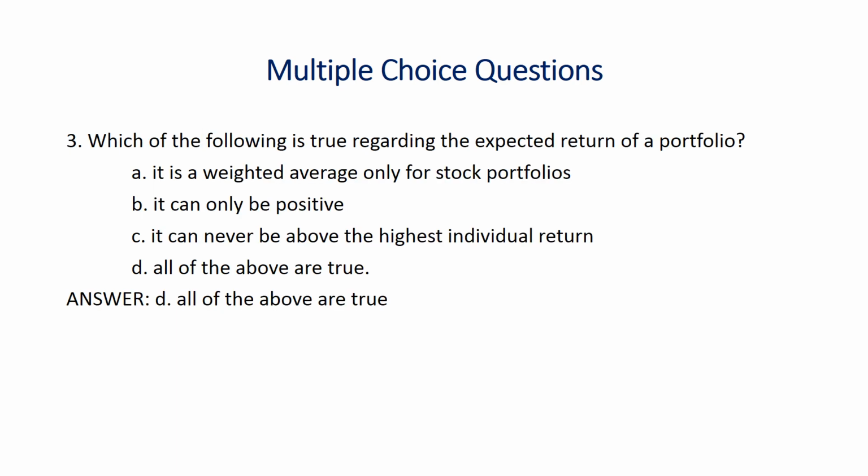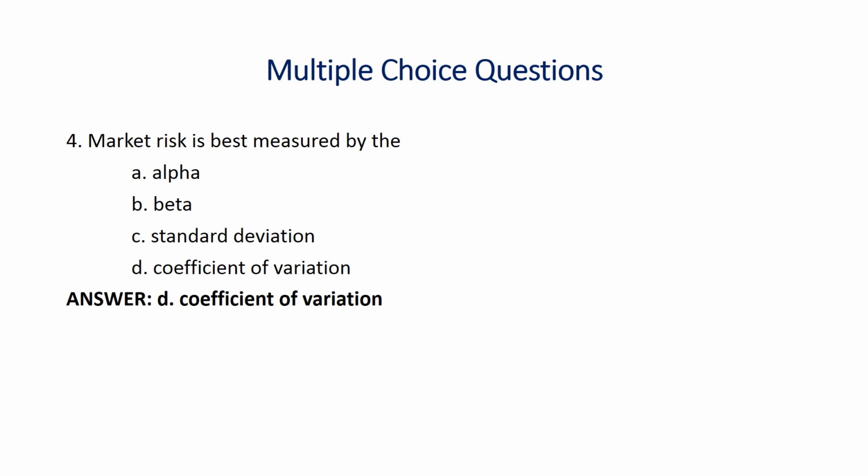Which of the following is true regarding the expected return of a portfolio? It is a weighted average. It can only be positive. It can never be above the highest individual return. All of the above. It is all of the above. So here students, market risk is best measured by, the same question asked in a different way. Alpha, beta, standard deviation, coefficient of variation. The answer is coefficient of variation.